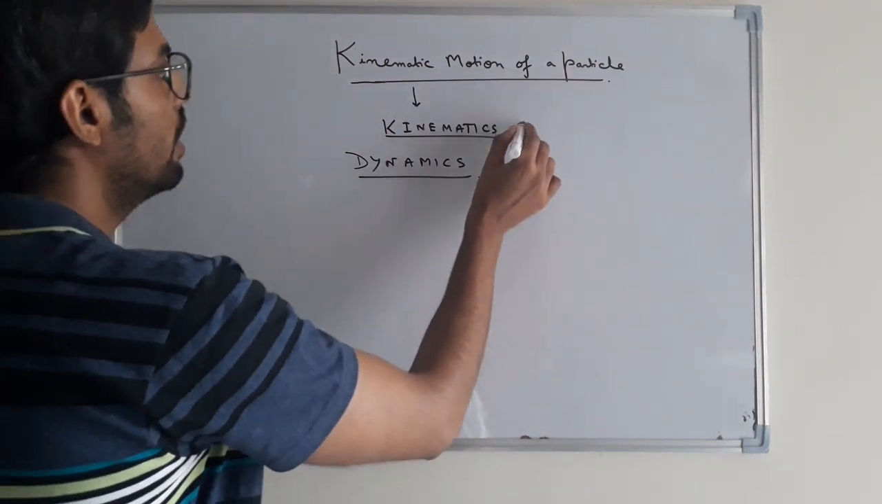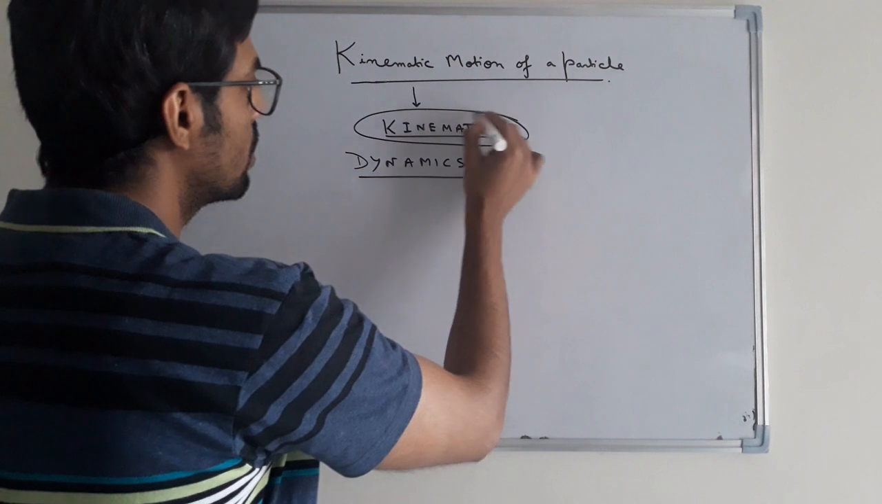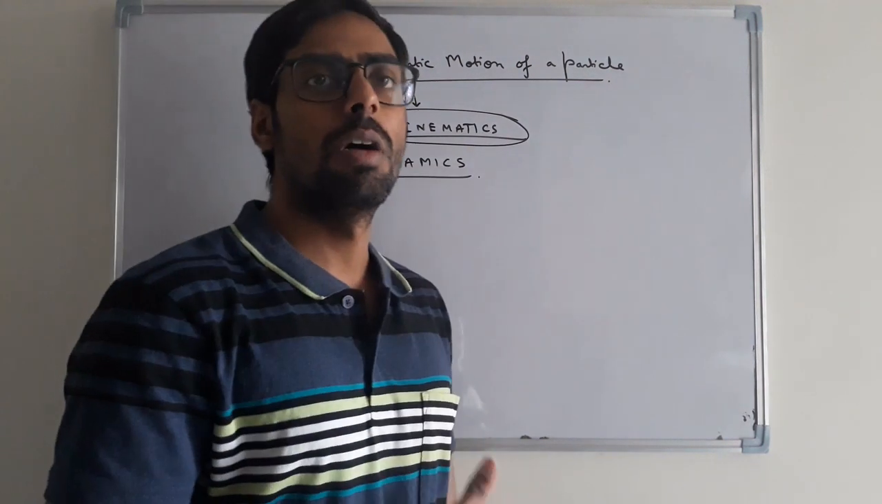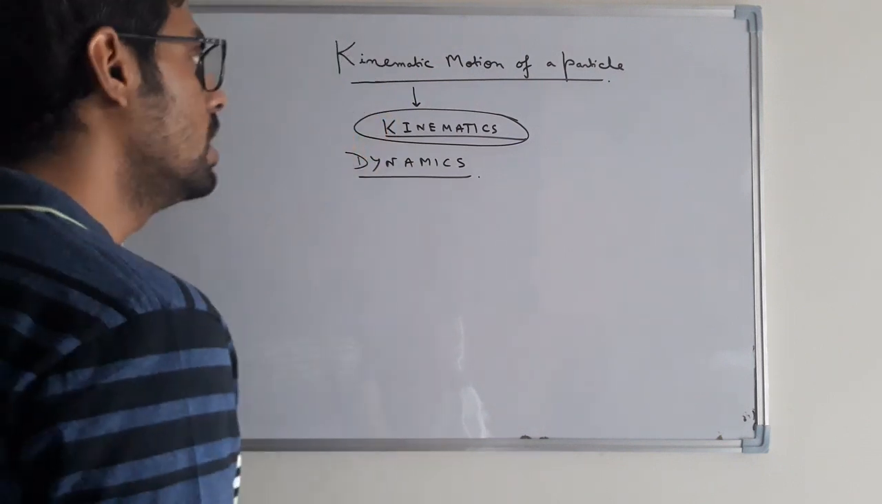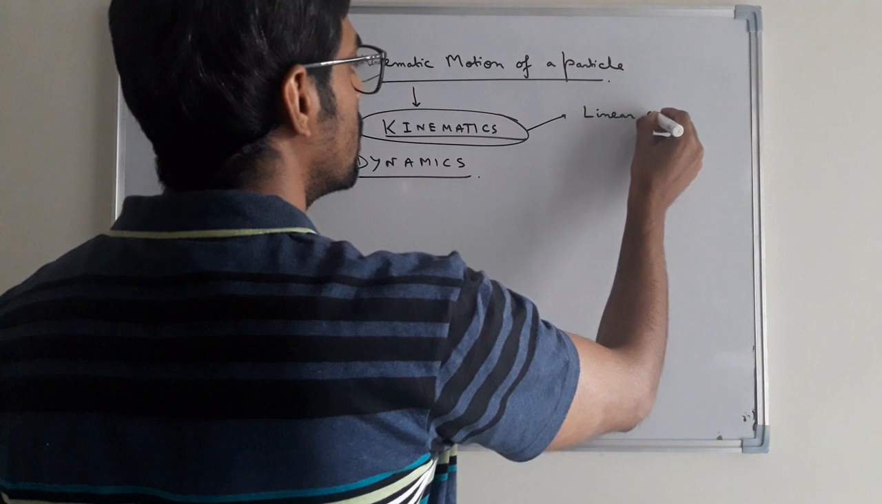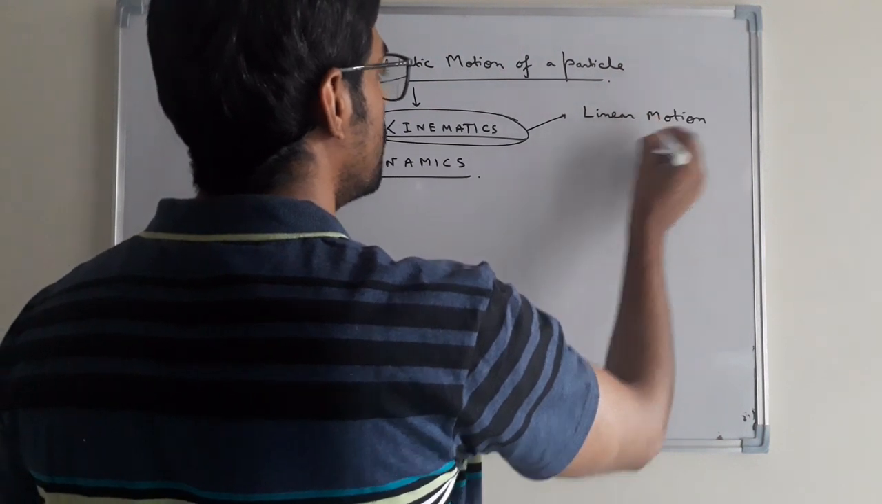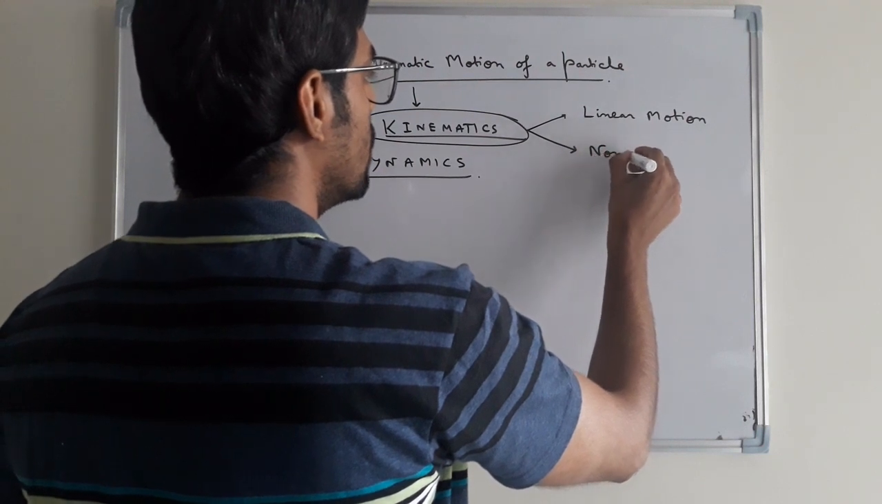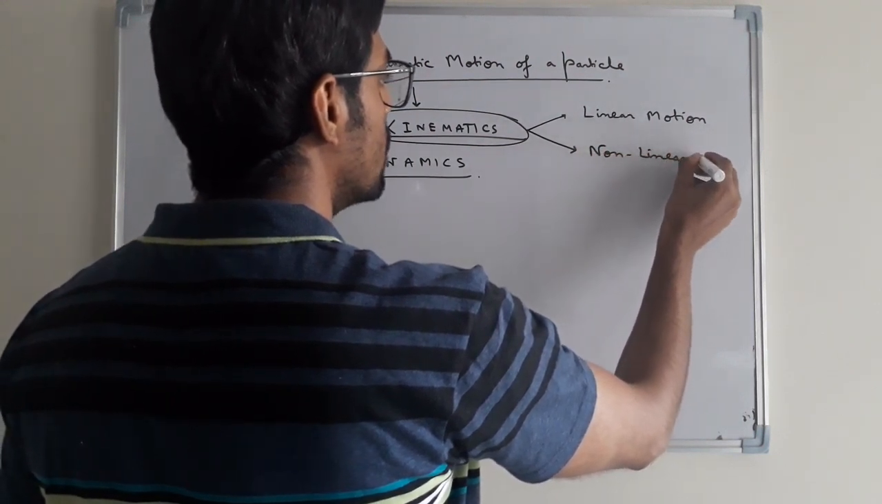Right now we will study the kinematic motion of a particle, the branch kinematics, which is all about the motion of a moving particle. This motion may be linear motion or non-linear motion. One is the linear motion of a particle or a system of particles, and another is the non-linear motion.